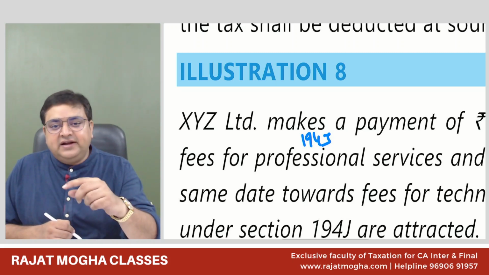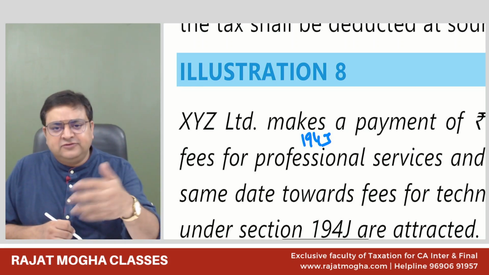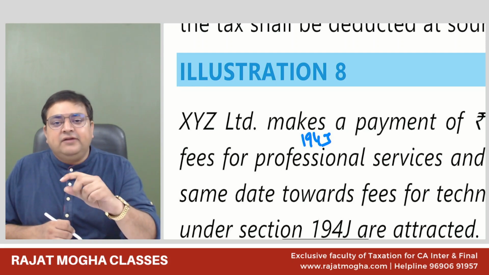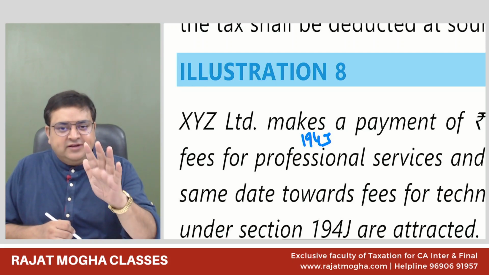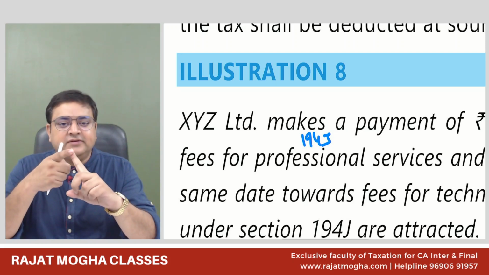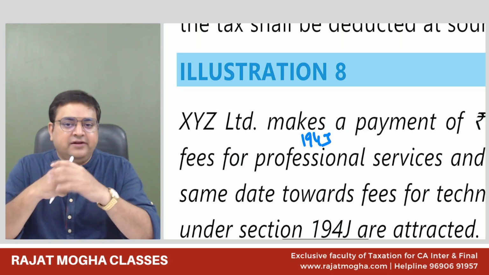But if this director is not an employee, let's say he's an independent director, he comes sometimes just to attend the meeting and we give him fees, so that director fees is also 194J. So 5 things are there: professional fees, second is technical fees, royalty, non-competing fees, and the 5th is director fees.